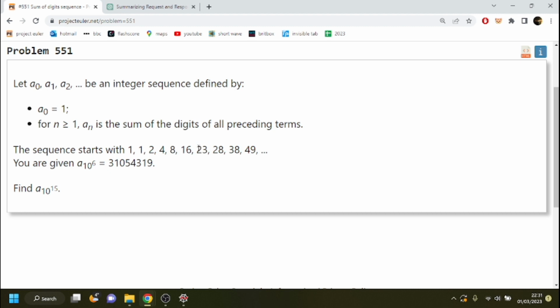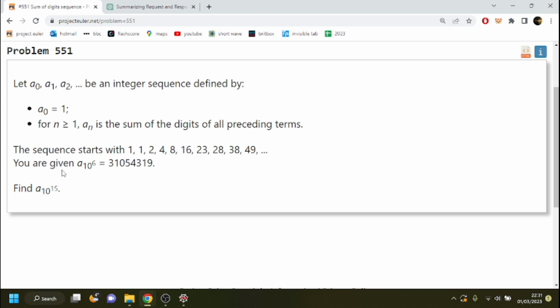It's essentially 23 plus 2 plus 3, isn't it? This 38 is 28 plus 2 plus 8, and this 49 is 38 plus the 11 here.